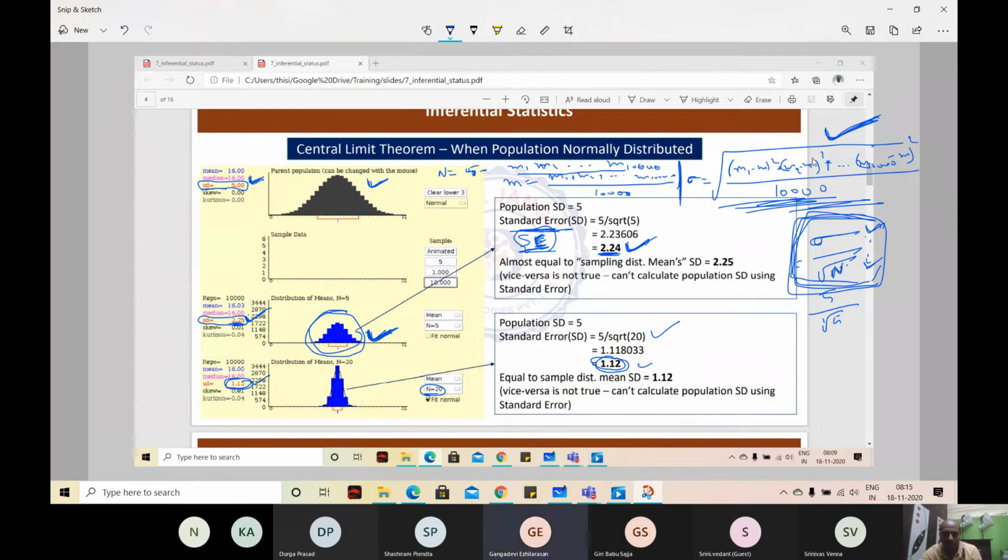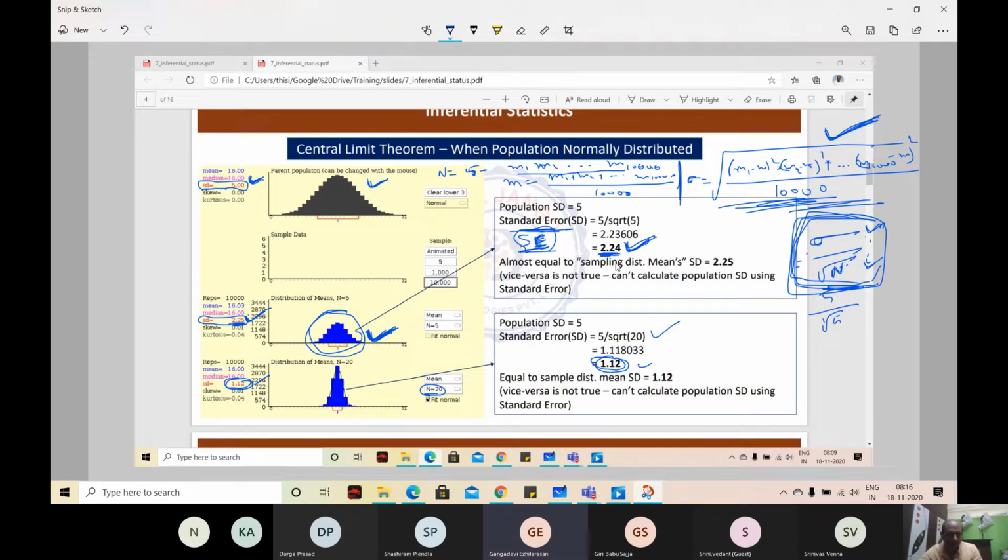Yes, sir. You can calculate the same number using this formula also. When you calculate the standard deviation of the sampling distribution of means using this formula, you call that number a standard error. That's it.